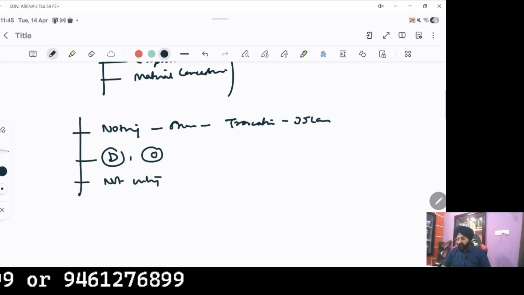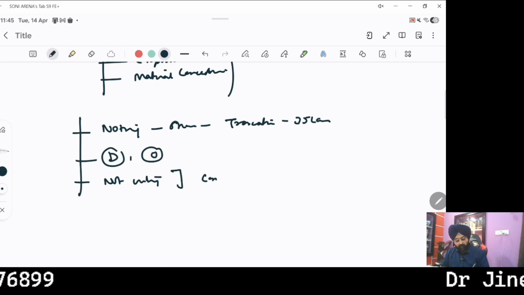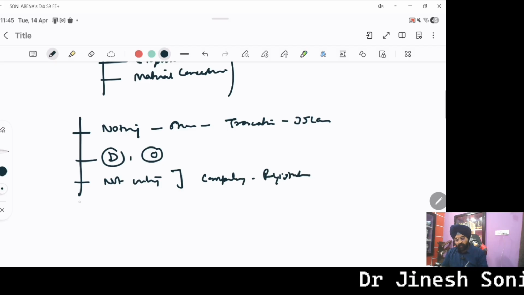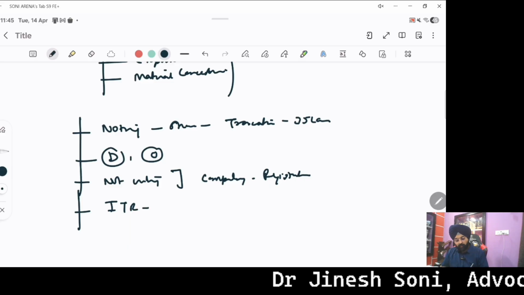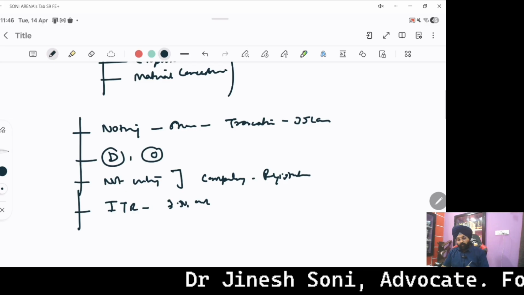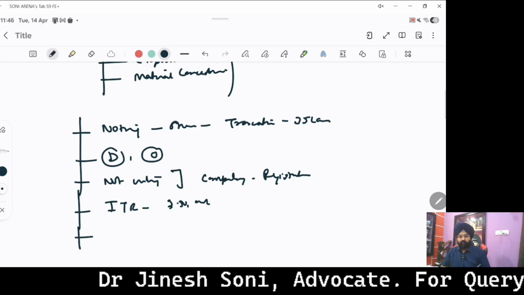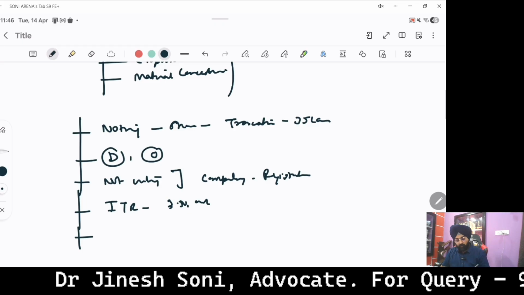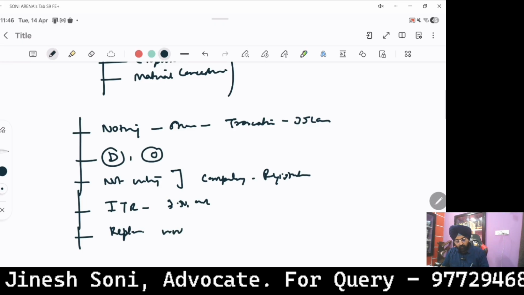And as per the mandate of section 17 of the Registration Act, if the property is above rupees 100, compulsory registration is a must. And apart from that, the ITR shows a profit of rupees 3,50,000. And apart from that, no such amount was available in the bank of the concerned complainant, by virtue of which reliance could be placed on his words.